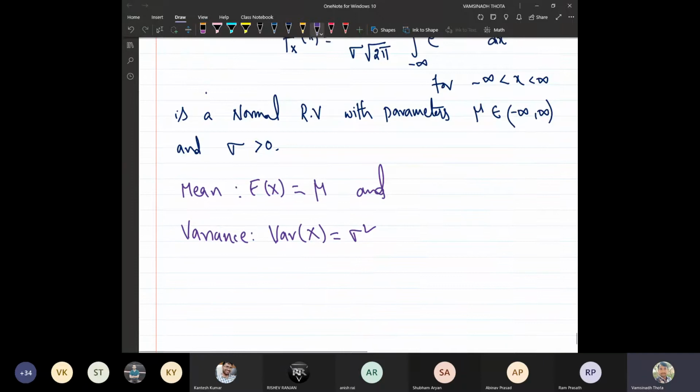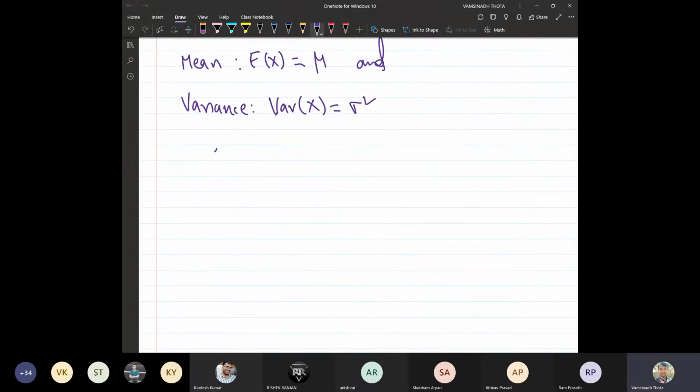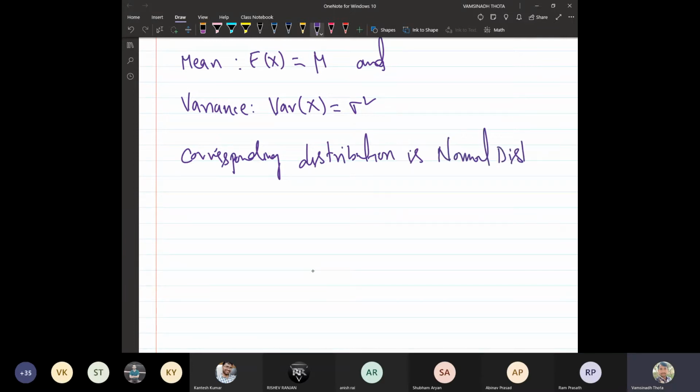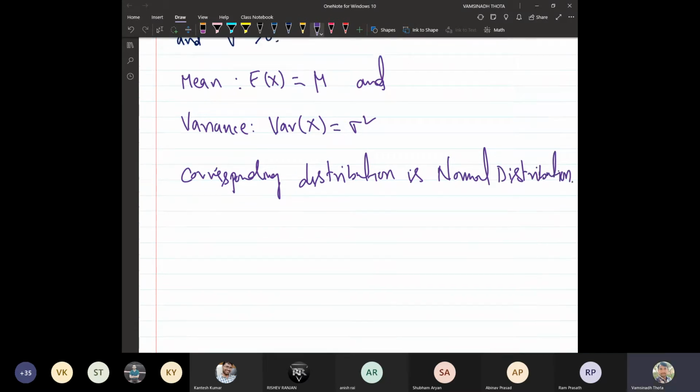Whatever the corresponding distribution is, it is called the normal distribution. This is the probability density function, so we will also have the corresponding distribution function.